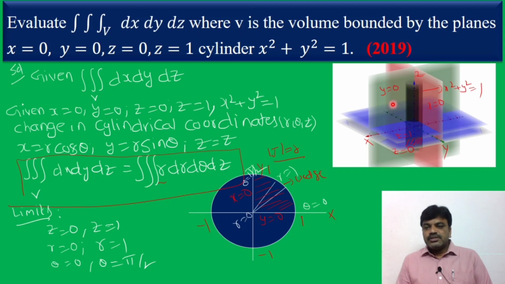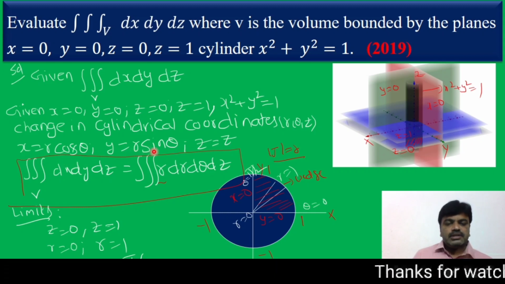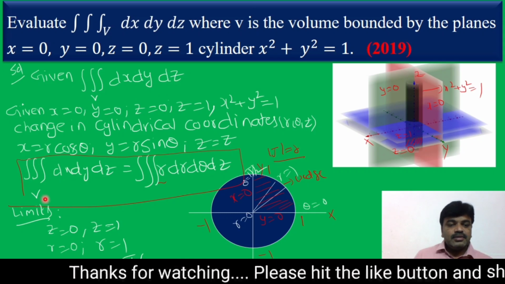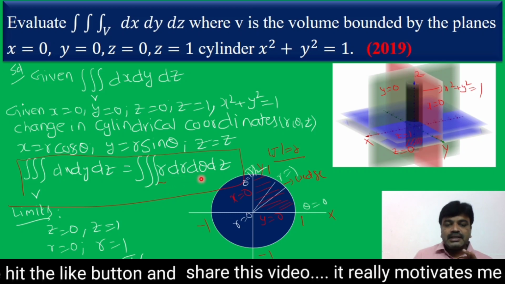This is x is equal to 0, y is equal to 0, z is equal to 0, z is equal to 1, and this circle, so here the cylinder represents x square plus y square is equal to 1. Clearly our boundary region is here, between z is equal to 0 and z is equal to 1. To evaluate this integration easily, we convert into cylindrical coordinates. What are cylindrical coordinates? x is equal to r cos theta, y is equal to r sin theta, and z is equal to z. Now this triple integral of dx dy dz can be written as the triple integral of r dr d theta dz.